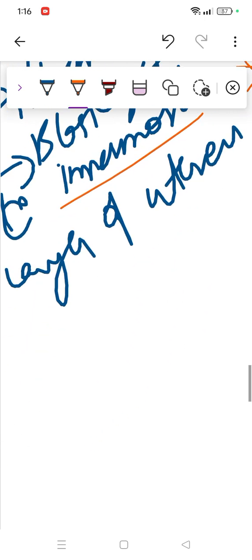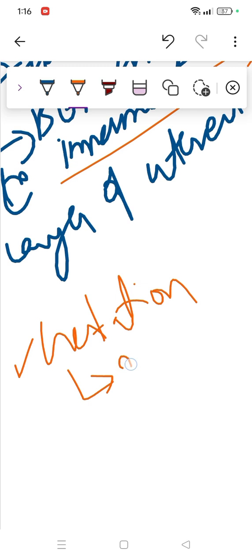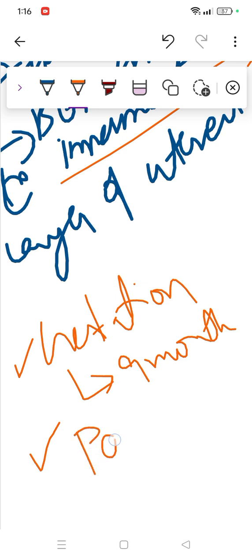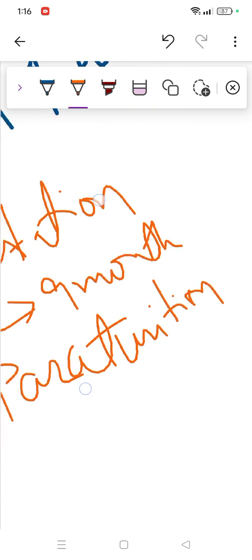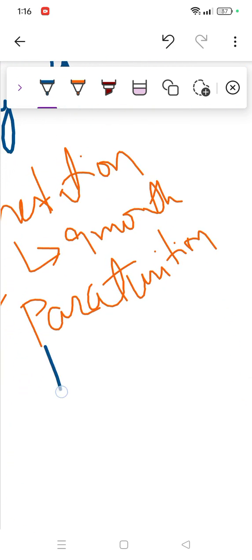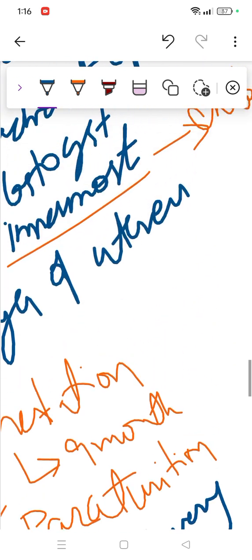Then after that we have the second last step, which is gestation, simply pregnancy, or 9 months. Then comes the last part, which is parturition, if I'm not pronouncing it wrong. This simply means the time when the baby is supposed to come out, after 9 months, or delivery time. So I'm sure it's clear to you. This was a basic intro.